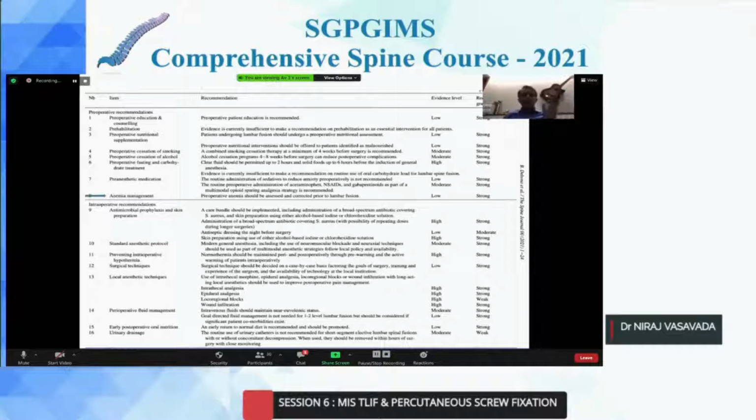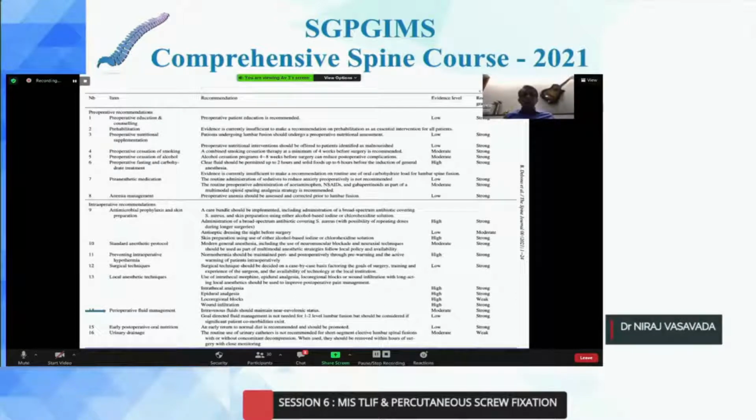Anemia needs to be managed before you take your patient for surgery. Antimicrobial prophylaxis, we all know that a broad-spectrum third-generation cephalosporin should be infused at least 30 to 45 minutes before you start your surgery. Standard anesthetic protocol needs to be followed. Hypothermia prevention is very important. Use warmers. Surgical technique has to be crisp to avoid complications. At the end of the procedure, try to infiltrate your patient with either epidural or intrathecal analgesia. Also use local infiltration to avoid pain in your patient postoperatively.